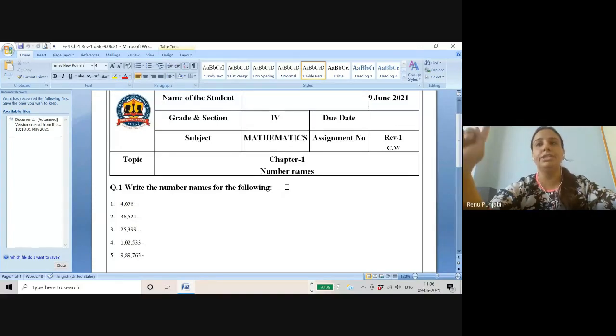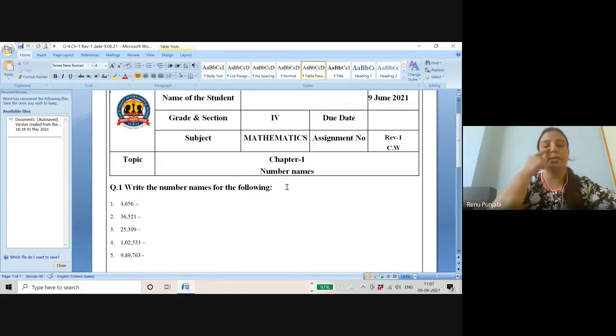Date, number of revision. This is the first revision, so it is compulsory to write revision 1. Write classwork in the right hand side column. Write chapter number 1. Write number names and write the question number 1. Write the number names for the following. Once you're done with this, please instruct me, ma'am, please go forward, so that I can go ahead with the other questions. And it is compulsory to complete the classwork in the class only.